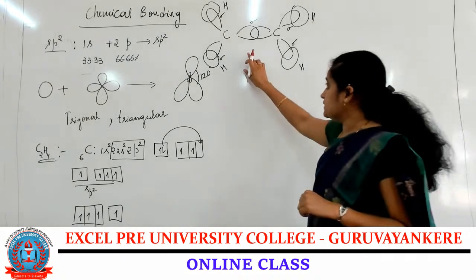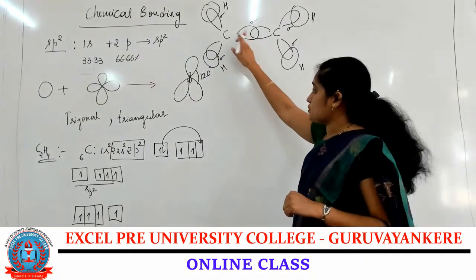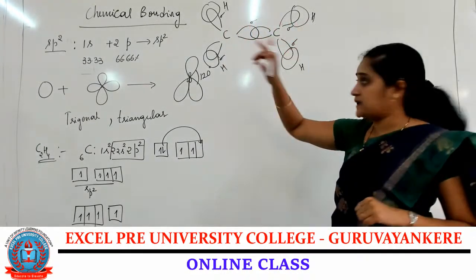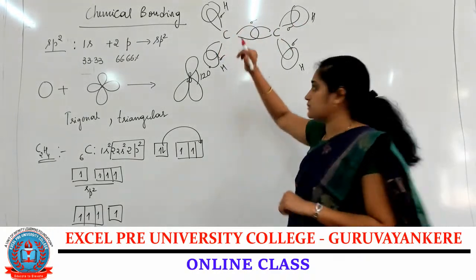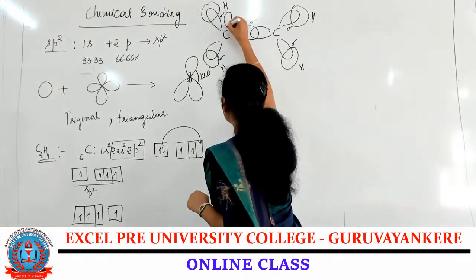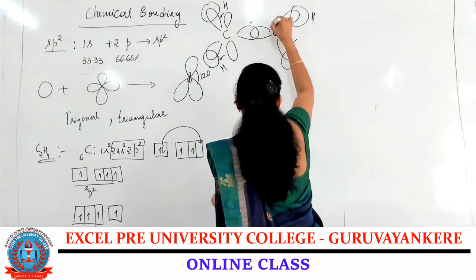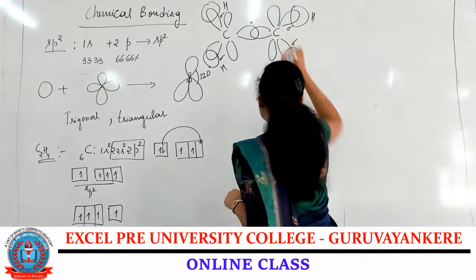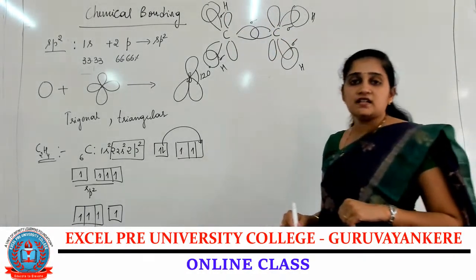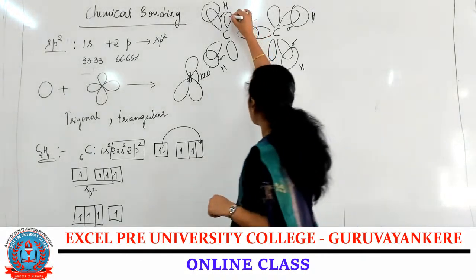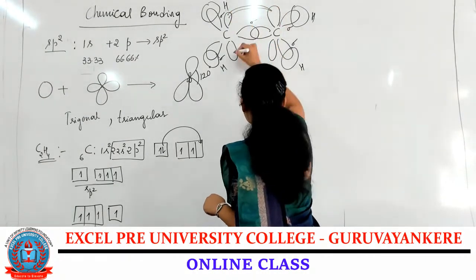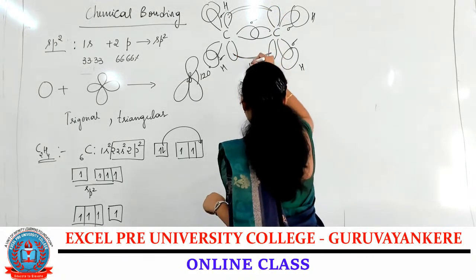I said the valency of carbon is 4, but 3 is satisfied. 1 more has to be satisfied by the unpaired electron, the unhybridized orbital of the carbon atom. It undergoes sideways overlapping, and it forms the pi bond.